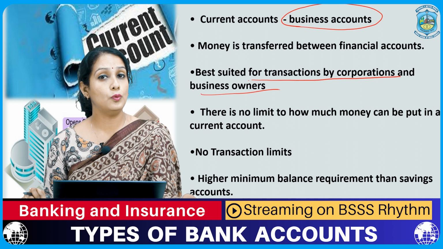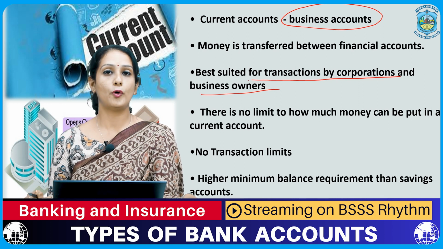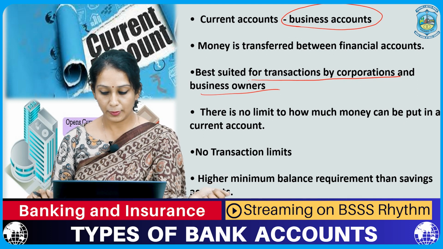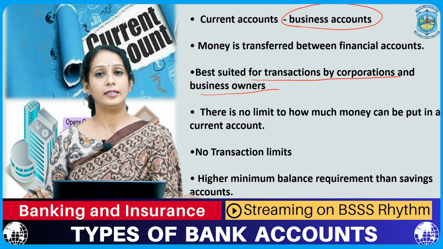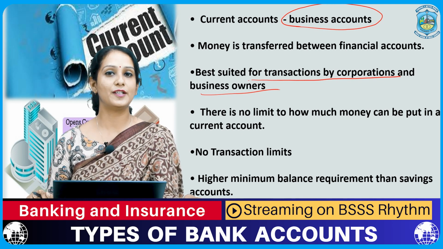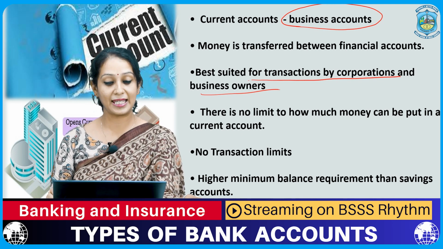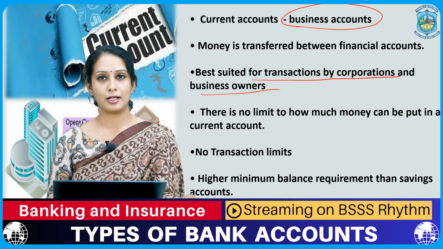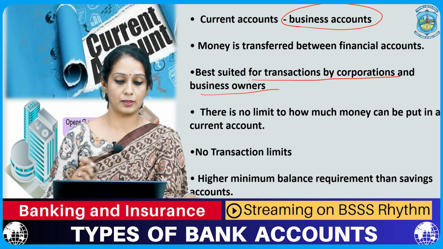There is also no limit on how much money we would want to put in our current bank account, and no transaction limits. But yes, the minimum balance which we have to maintain in current accounts is comparatively higher than that of the savings account. There is one drawback of the current account, that no interest is earned.